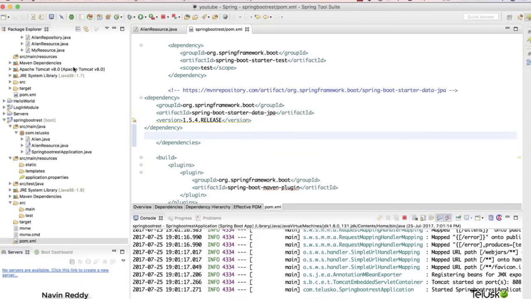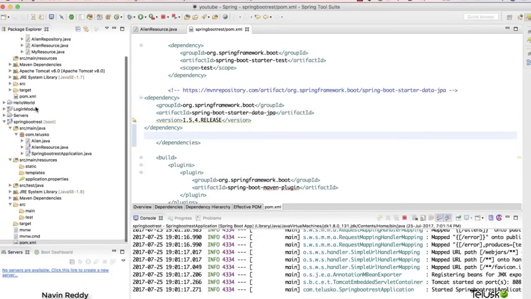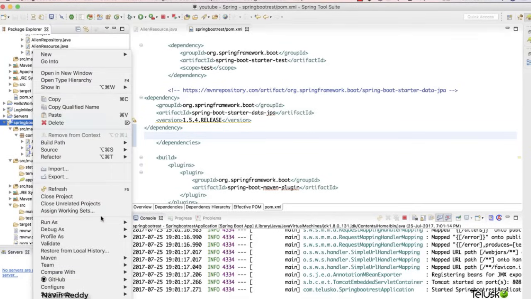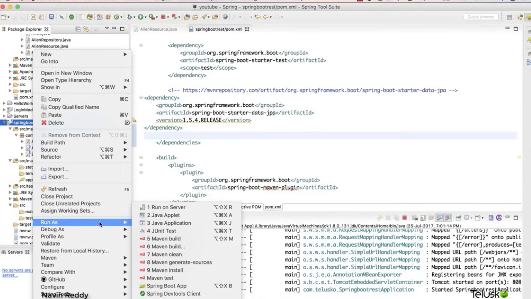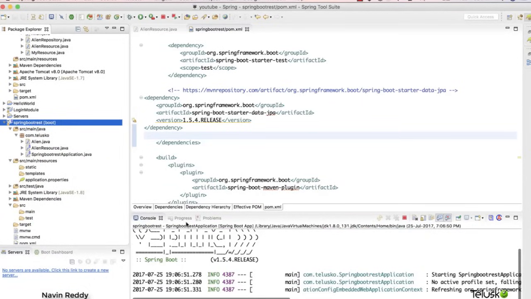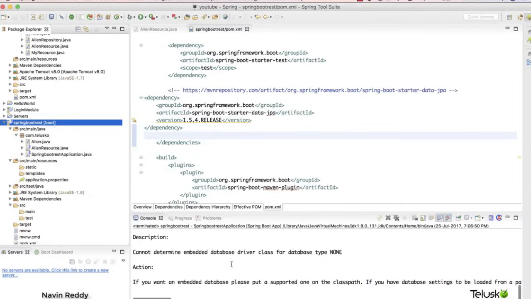Now once you have added that, even if you are not changing anything else, we have just added the dependency, right? Let's try to run this code. Let's say run as Spring Boot app, and we'll restart the application. The moment you restart the application, you will get an error.